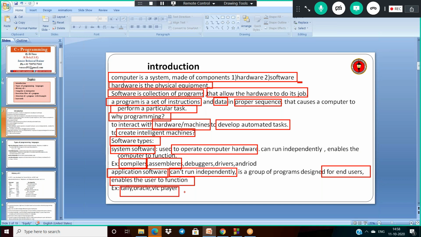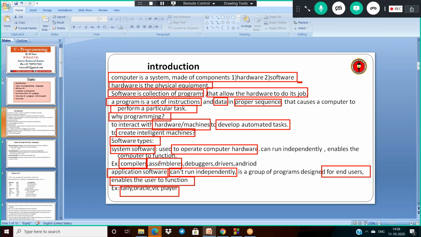So if I want to do some operations related to accounts, then I have to install Tally. If I want to work with some database, then install Oracle. If I want to listen to some songs, then by using MP3 players, Real Player or VLC player. So all these are application software.